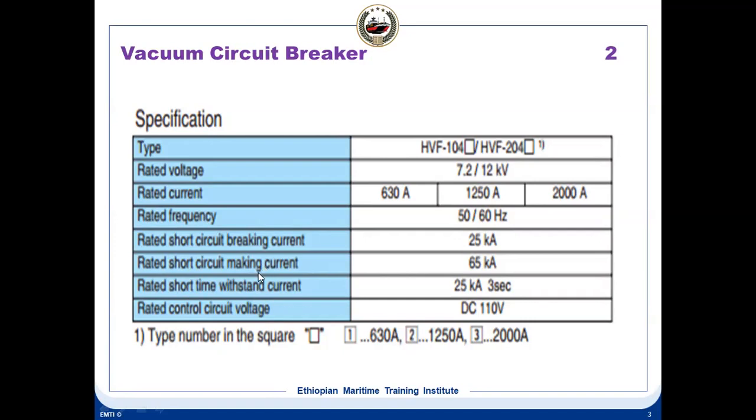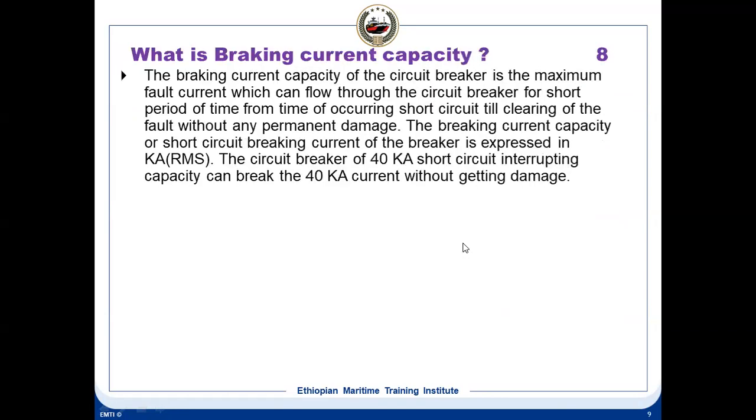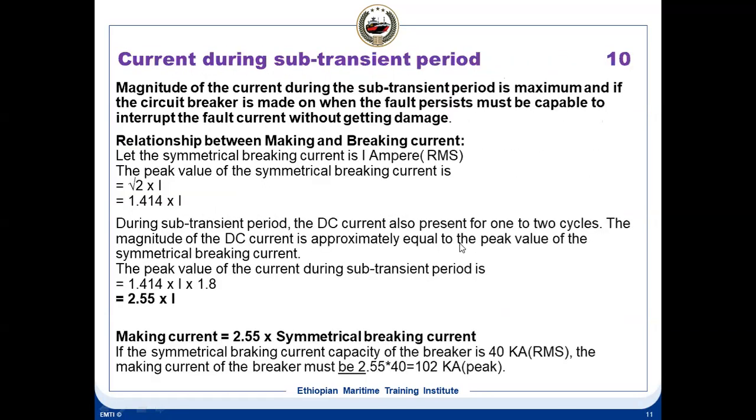When you try to close a breaker during fault conditions, it should withstand much higher current than the normal rating. That is why this is 65 and this is 25. So making current is 2.55 into symmetrical breaking current.